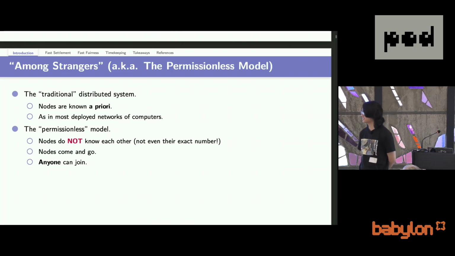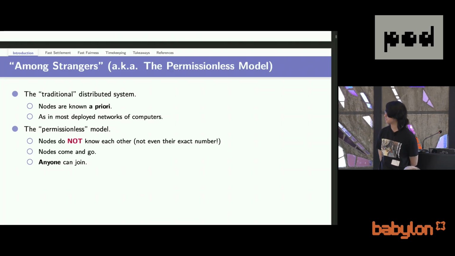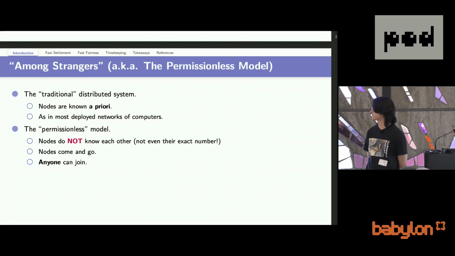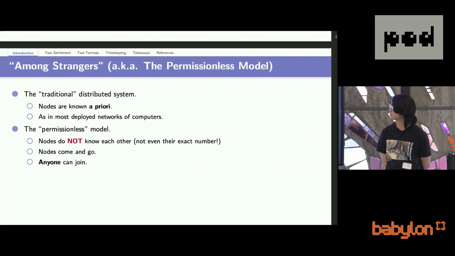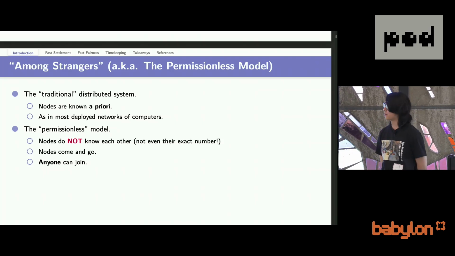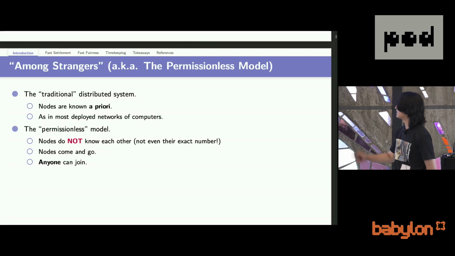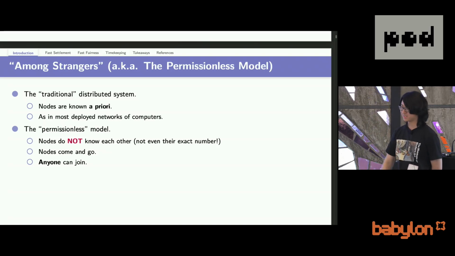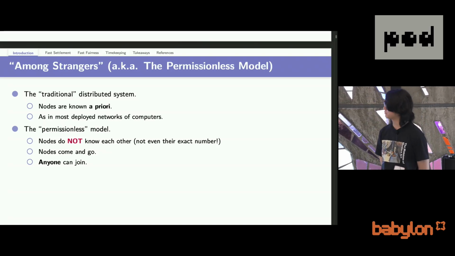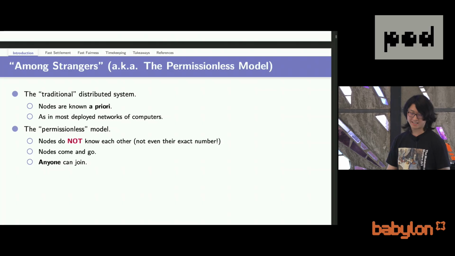Let me first explain the title a bit. When we say among strangers, we refer to the permissionless model. This is a setting which is very different from traditional distributed computing, where the protocols are permissioned in the sense that the nodes are known a priori. However, in this permissionless model, nodes do not have complete information on the set of parties running this protocol. And more importantly, anyone can join and leave this protocol at will without notifying any other participants.